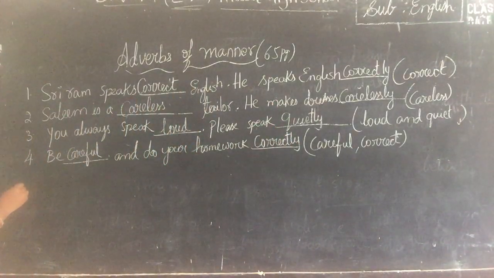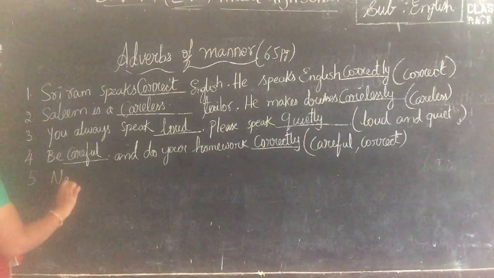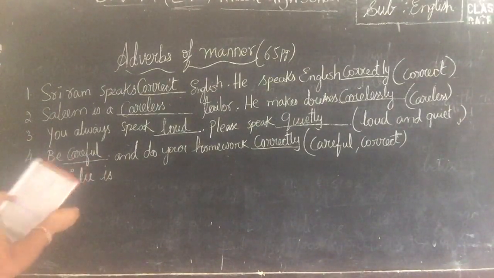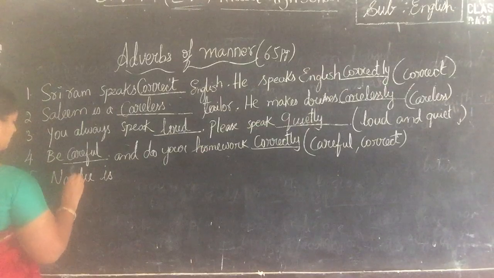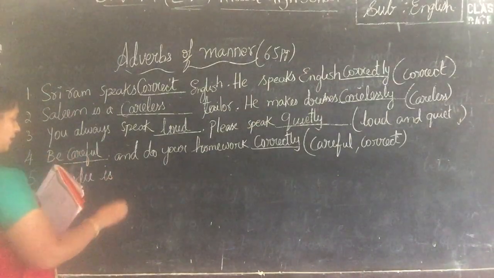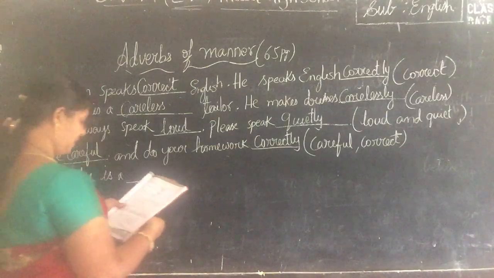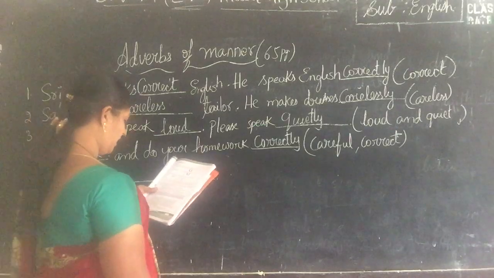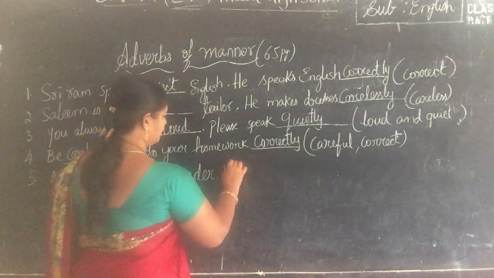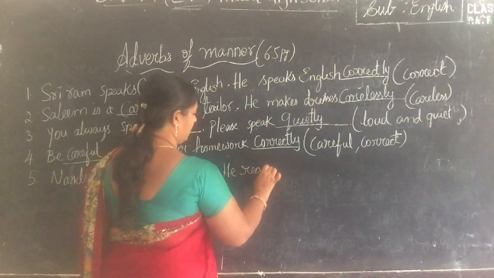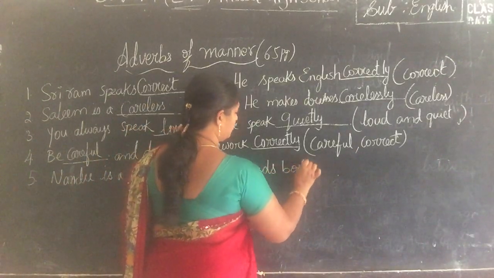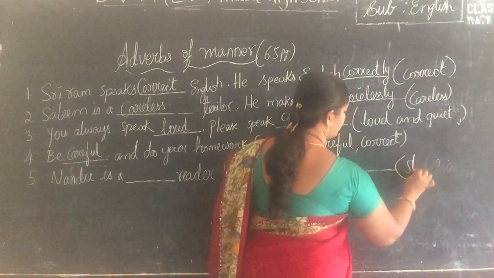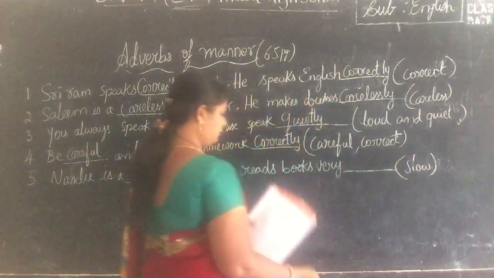Now the fifth one. Nandu is a dash reader. He reads books very dash. And in the brackets you have slow. So how can you use it?